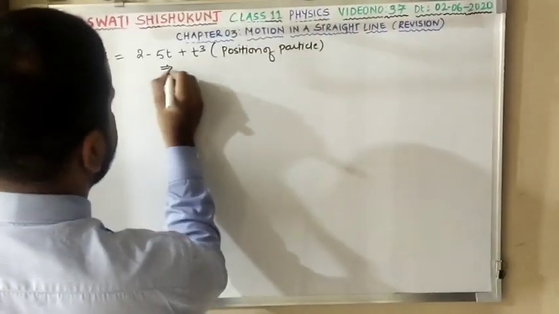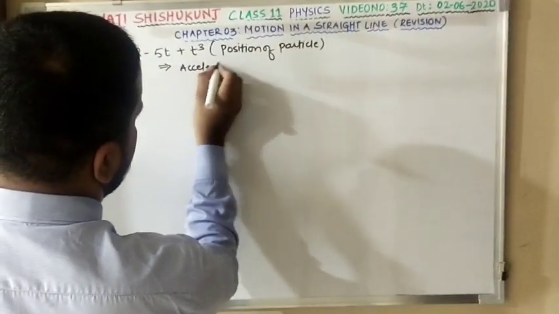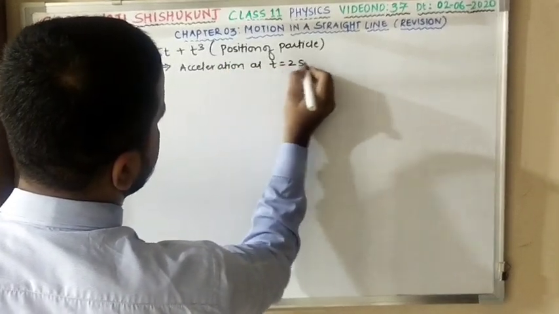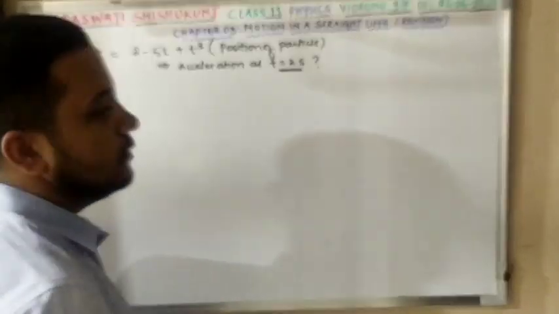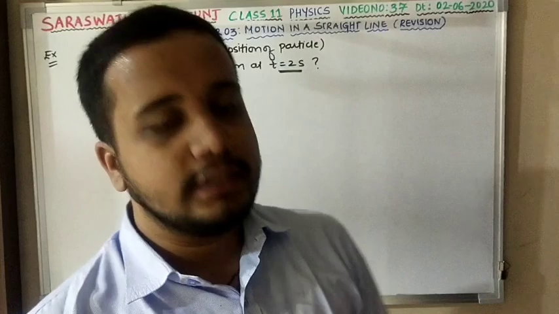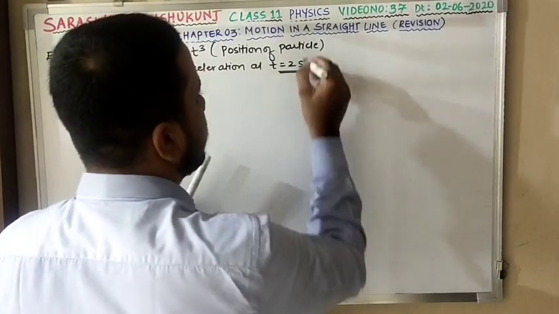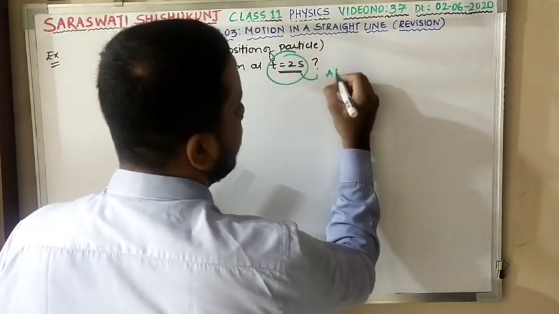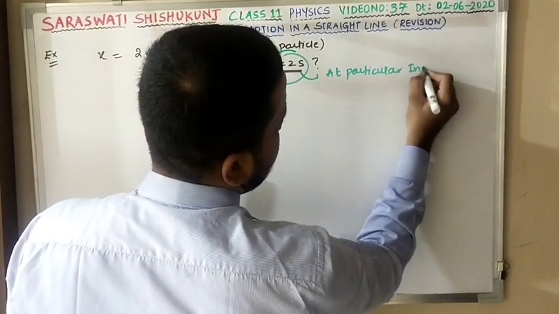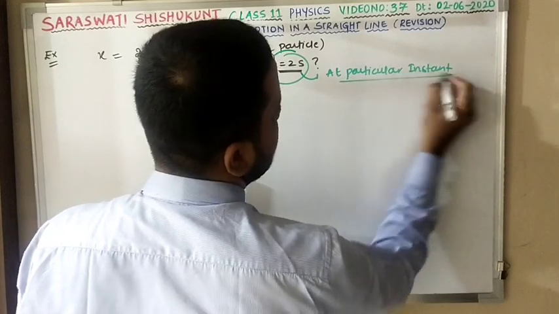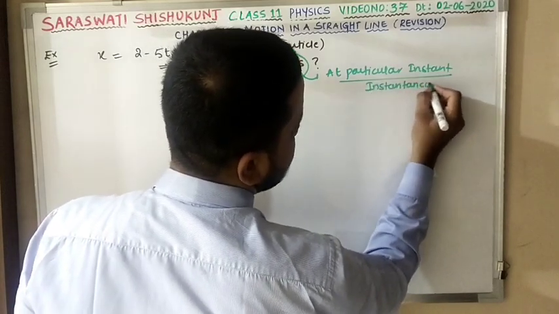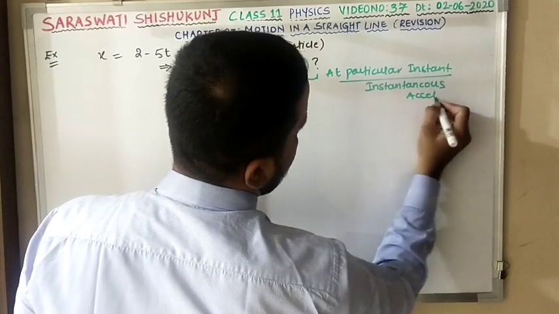We need to find acceleration at t is equal to 2 seconds. See, your particular time instant is given only at 2 seconds. At 2 seconds means what? This shows a particular instant. I have already told that if it is a particular instant, then it is instantaneous acceleration.